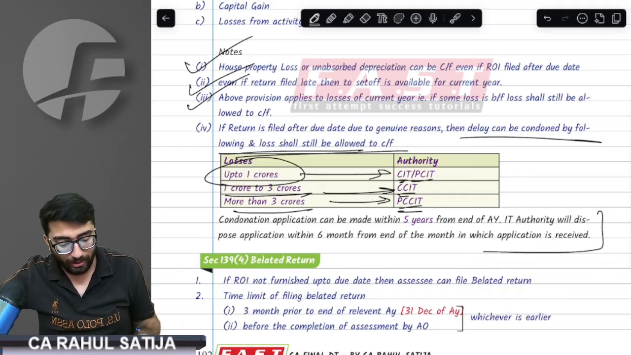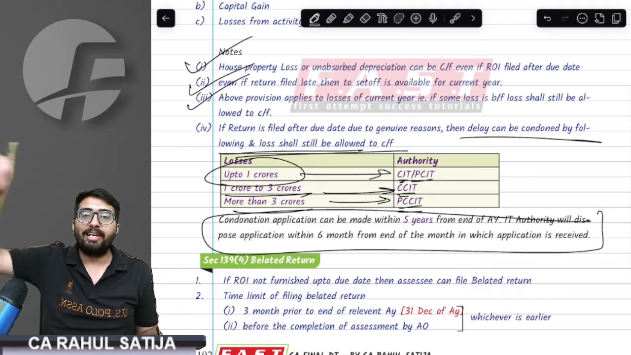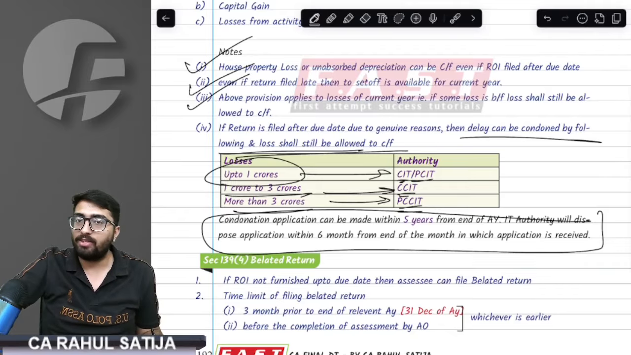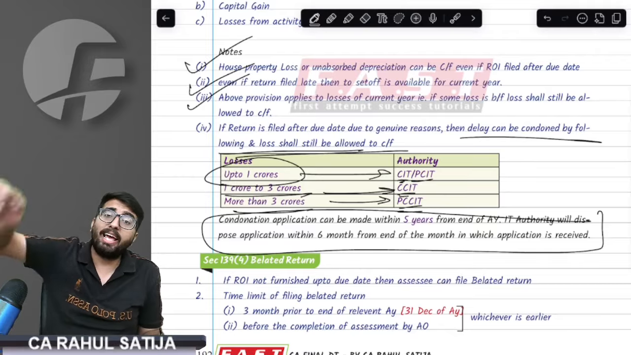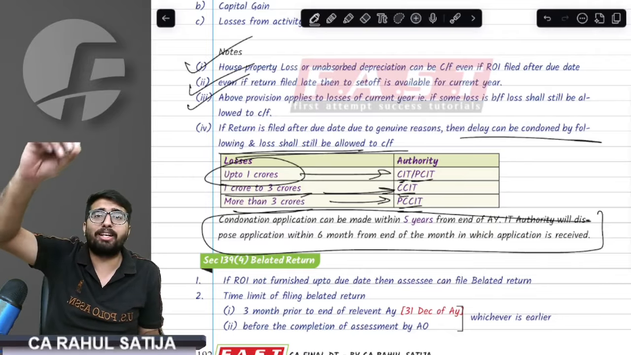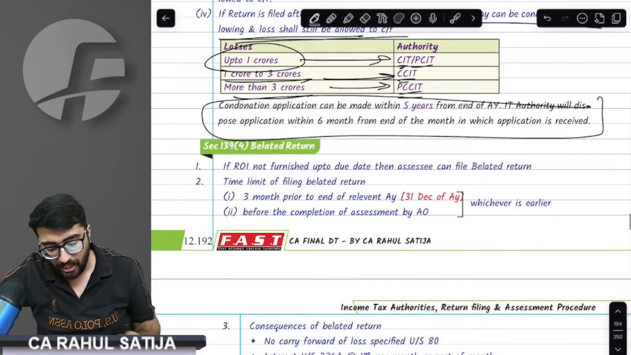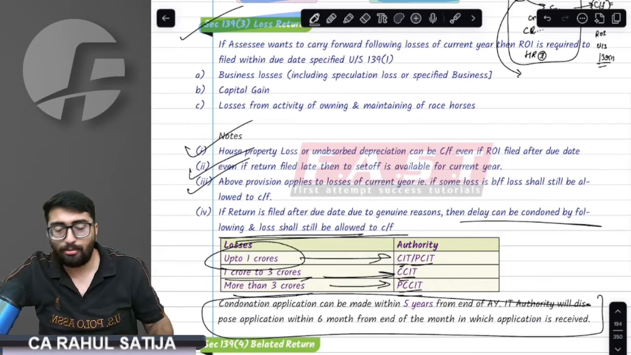Now, till when can you go for condonation? See, you have to apply within 5 years from the end of the assessment year. And they have to either admit or reject your application within 6 months from the application month. Done, sir. This was about loss return.